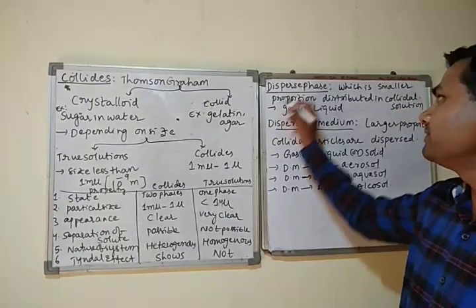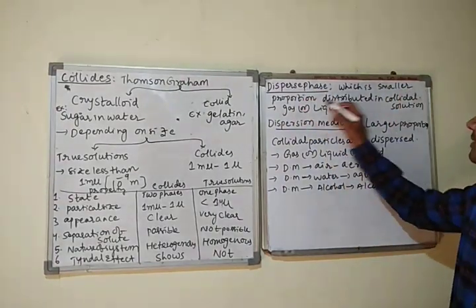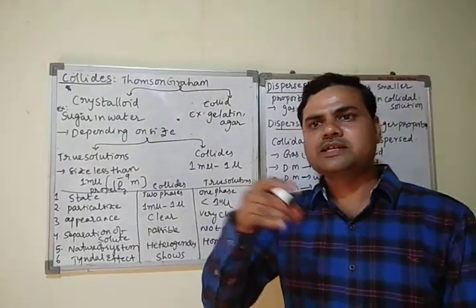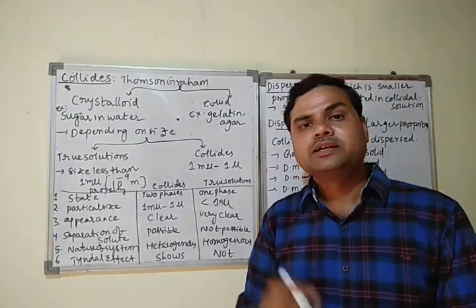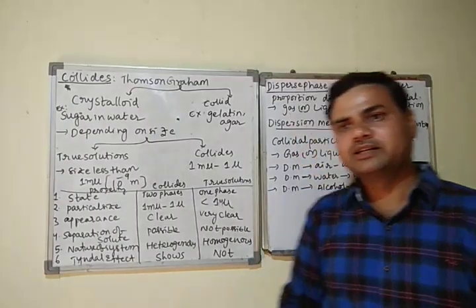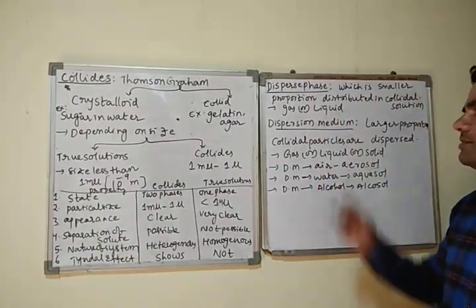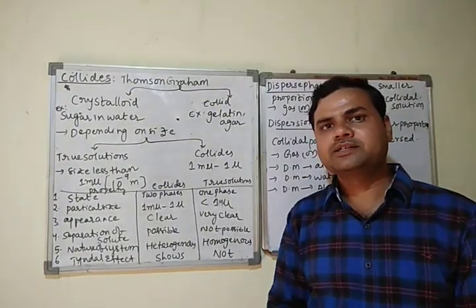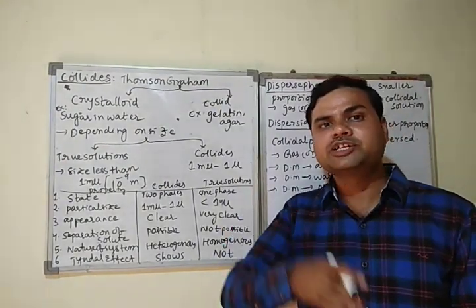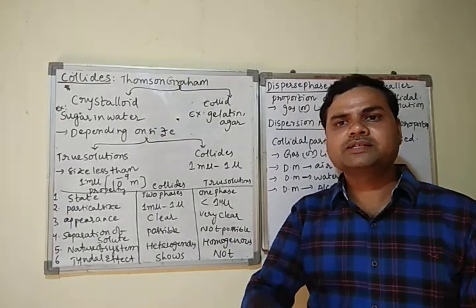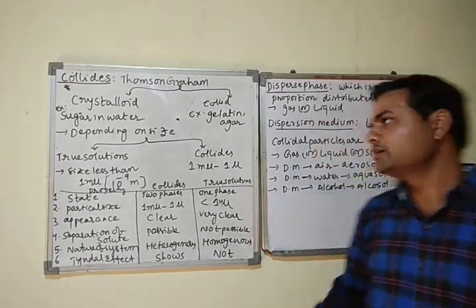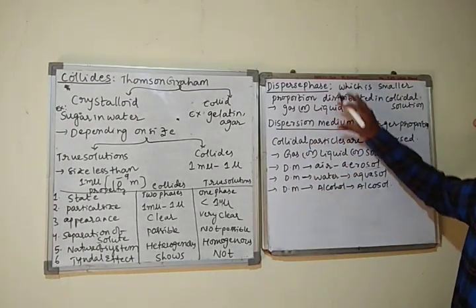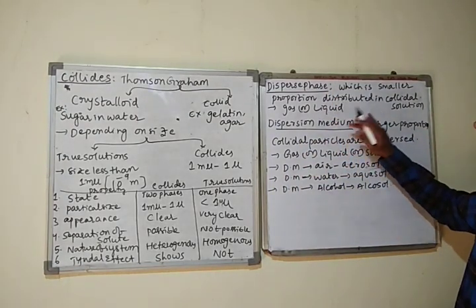Remember the definition of disperse phase: smaller proportion distributed in the colloidal solution. Dispersion medium means the medium in which the disperse phase is distributed. The medium in which the disperse phase is distributed is called the dispersion medium.